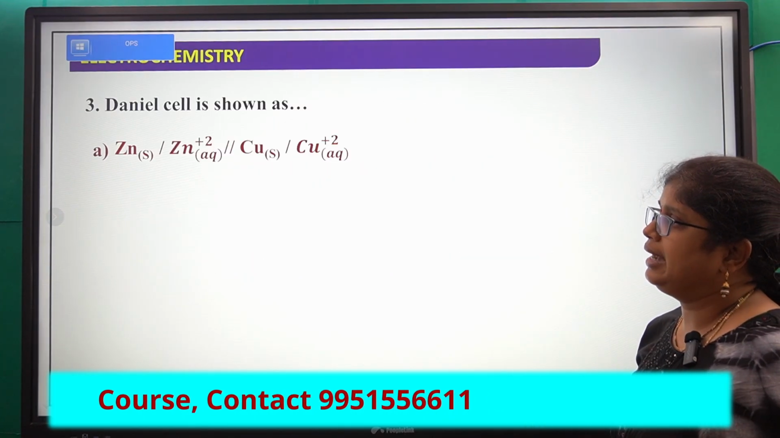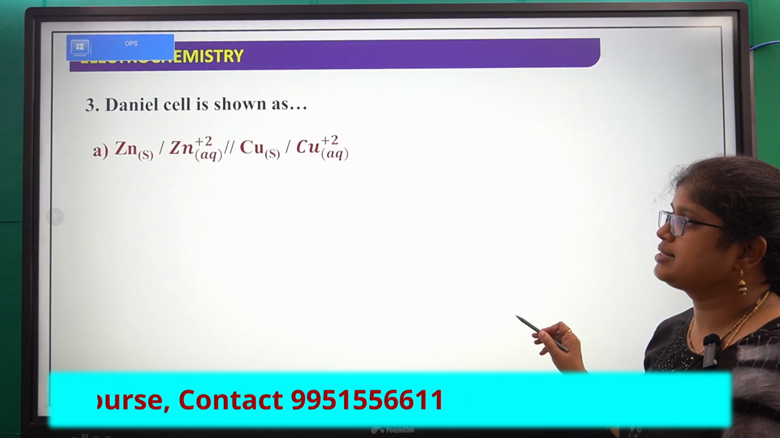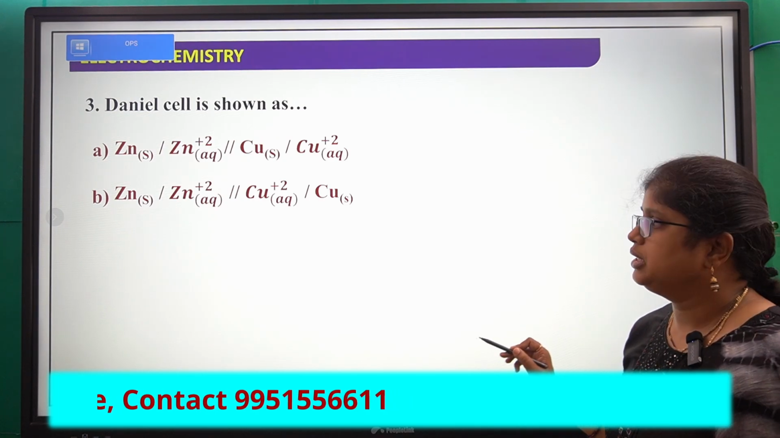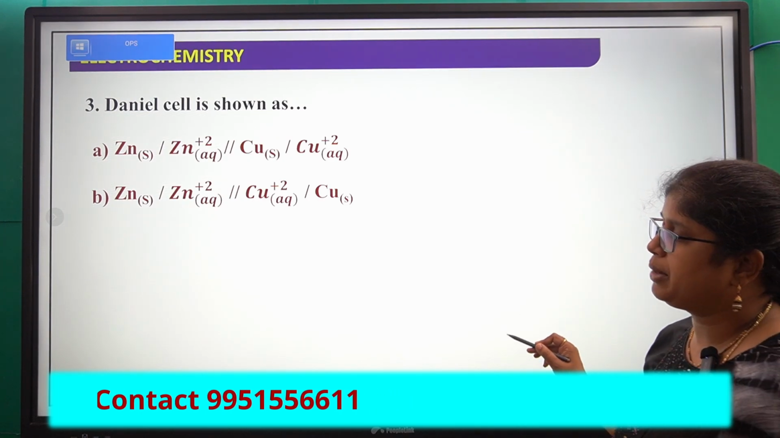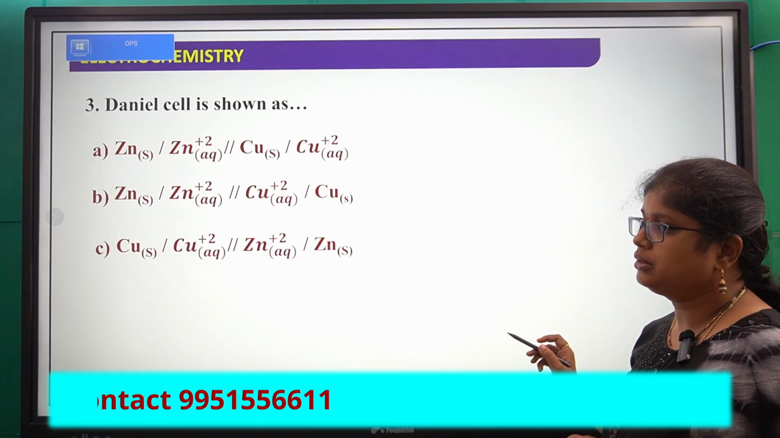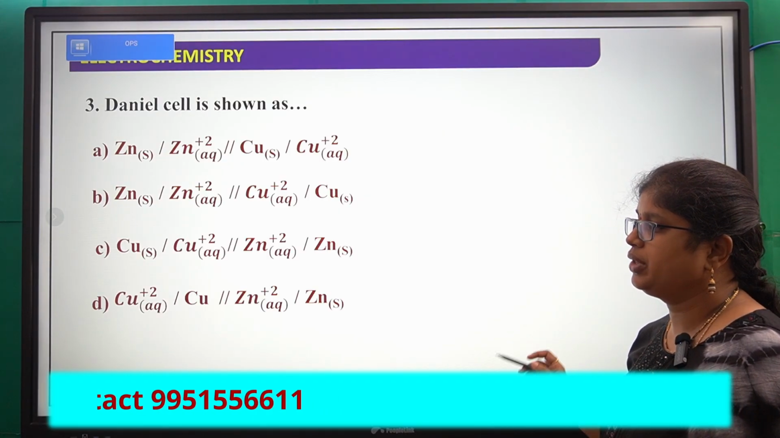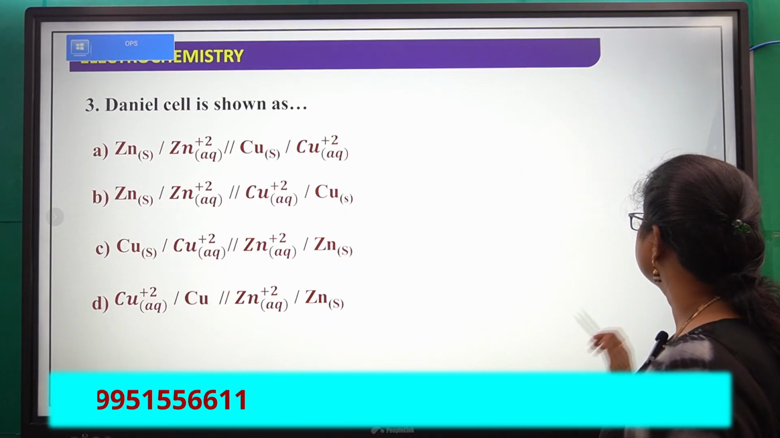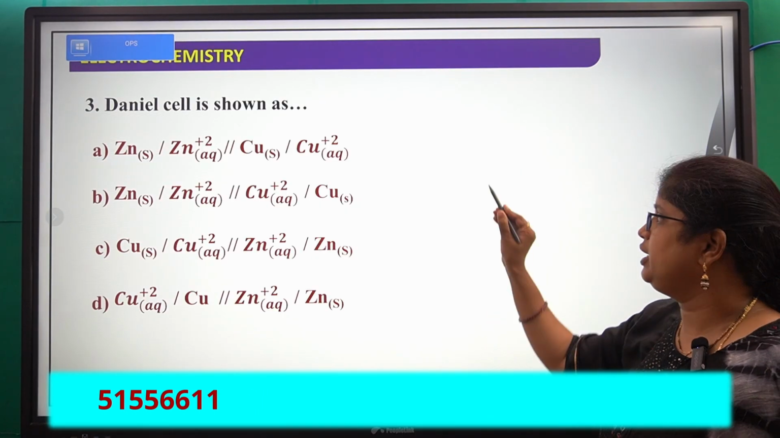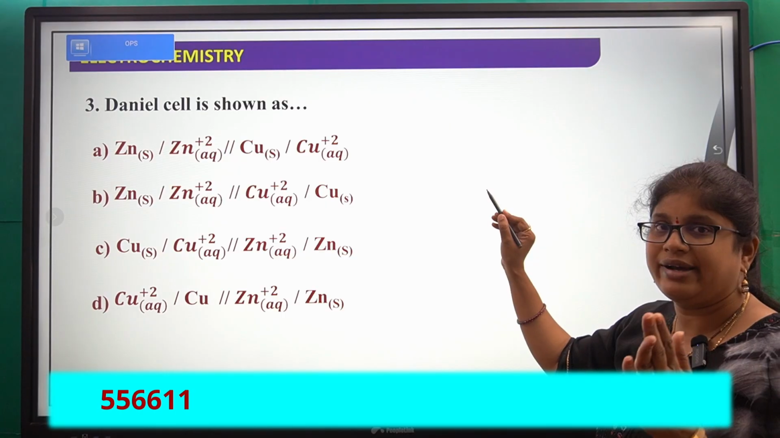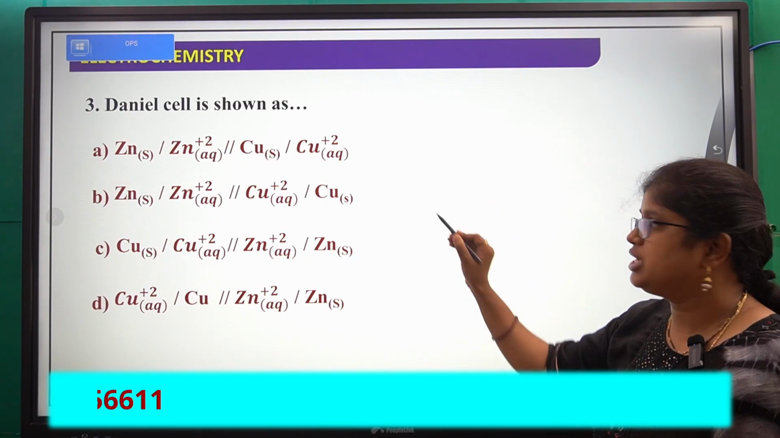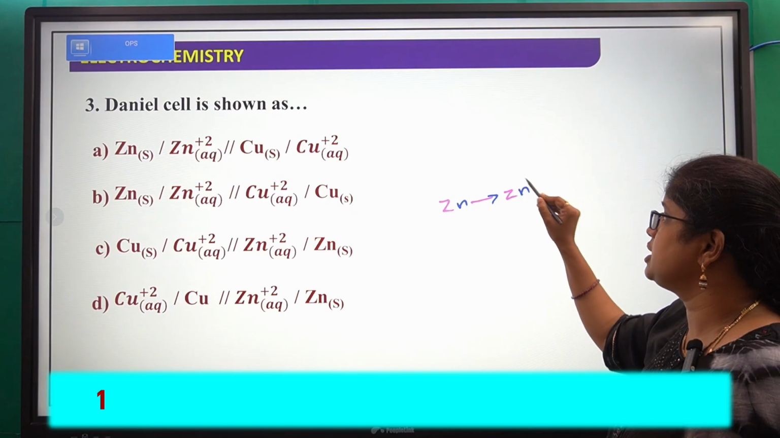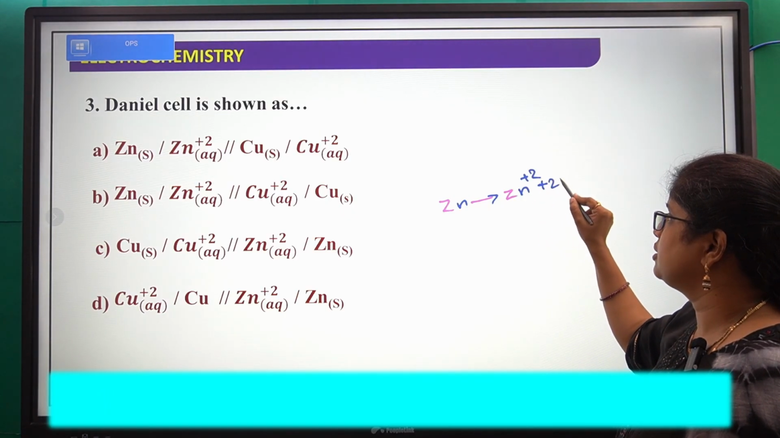Next, the Daniell cell is shown as Zn | Zn²⁺ || Cu²⁺ | Cu. So here, first, in the left hand side half cell, that is the oxidation half cell, zinc is converted into zinc plus 2 electrons.